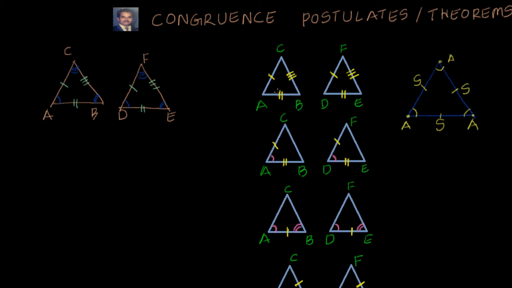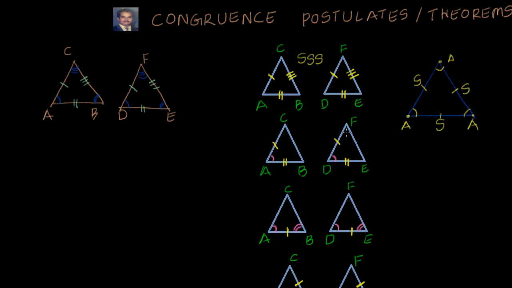See here, we have only sides equal. By this postulate we are proving that only the sides are equal. So it is called side-side-side. What's the meaning of that? If in two triangles I am able to prove that the corresponding sides are equal, then the two triangles are congruent.